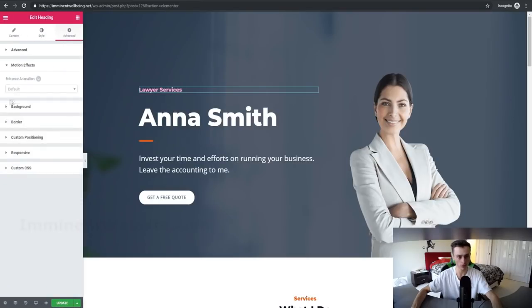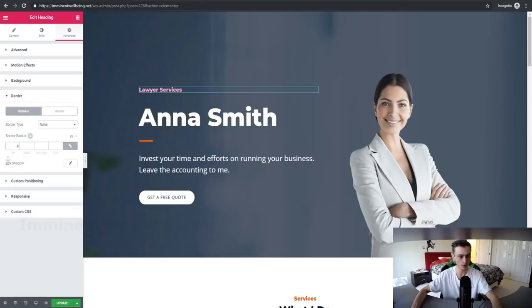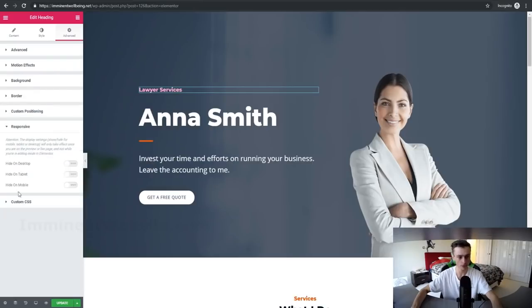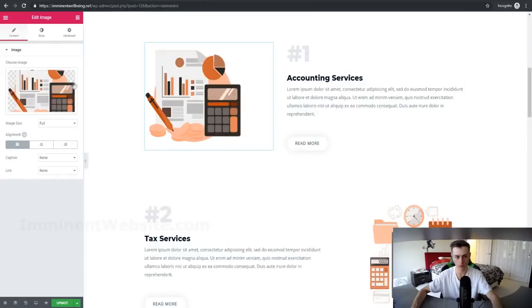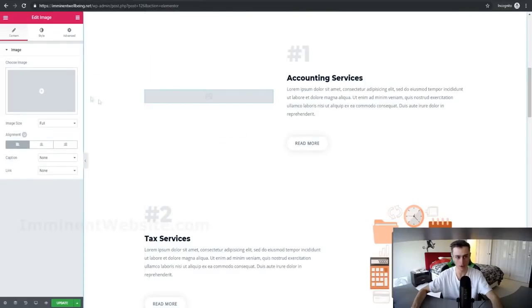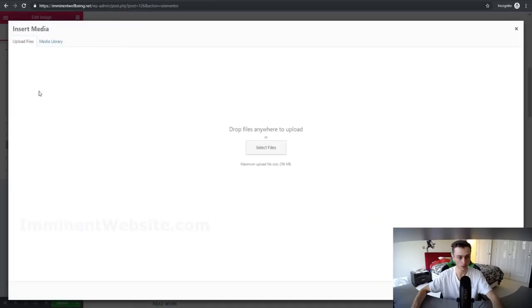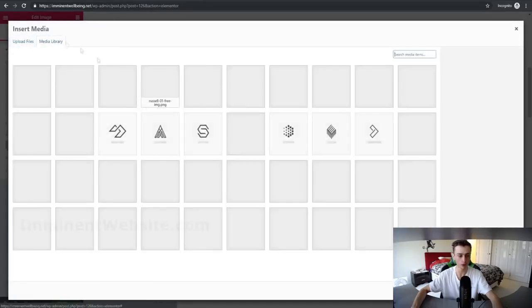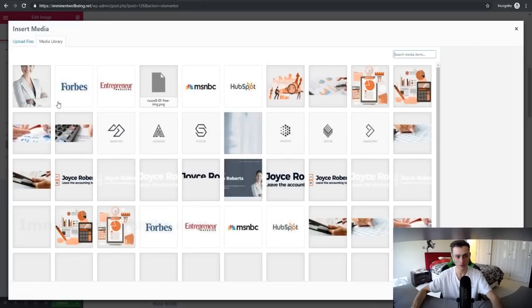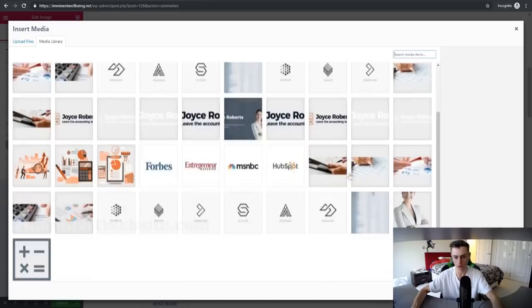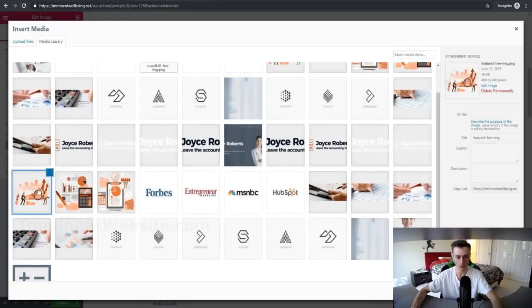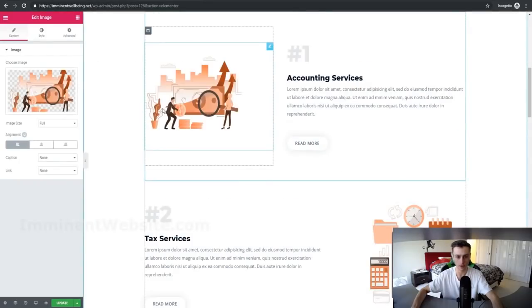We can mess around with the motion effects, the background, the border, custom positioning, responsive, and all that type of good stuff. We can go over here and delete this image if we don't like it. And we can always add a new image by going over here. We can either upload our own images right here, or we can go to the media library and just choose something else. So for example, let's just add this one back again. All right, so we click on insert media and it's back again.